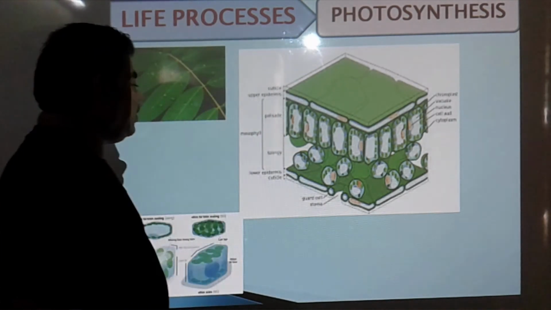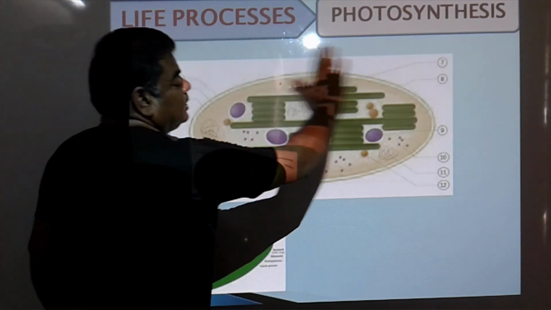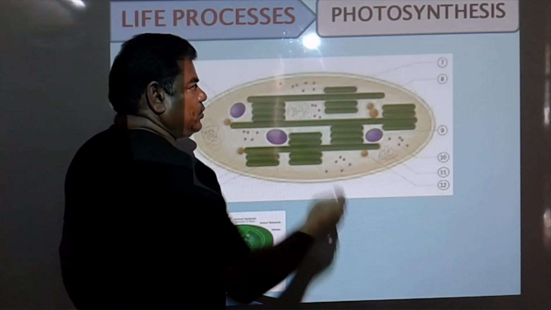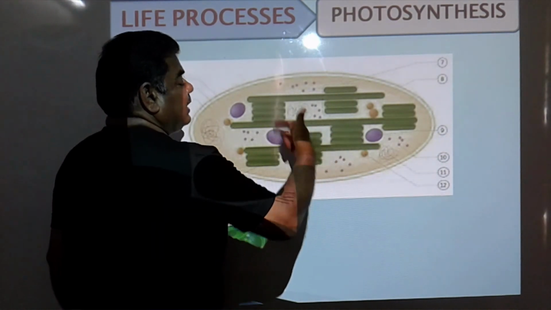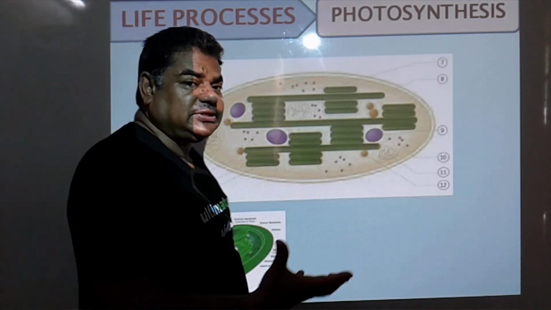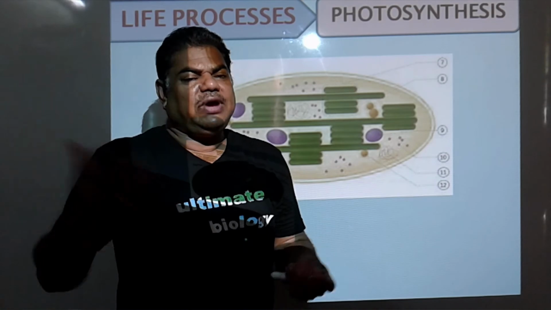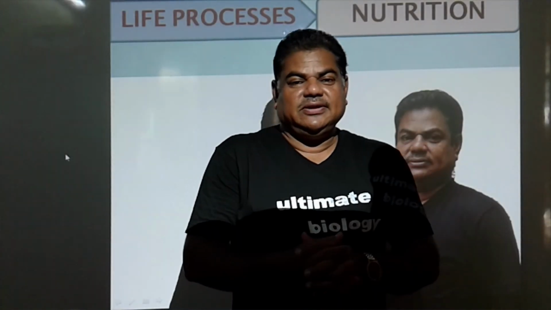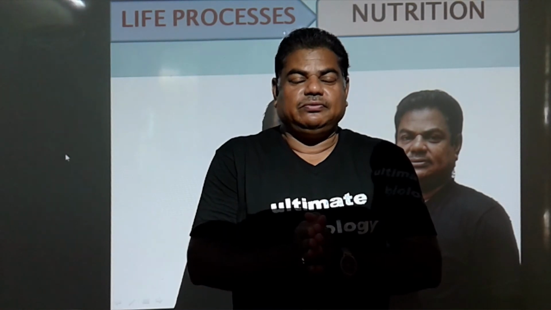Now see, this one is the chloroplast. We'll see the details of this chloroplast in the next video. Outer membrane, inner membrane, then this granum, then section of thylakoids in which contosomes are present, then chlorophyll pigments like this. All these details we are going to see.